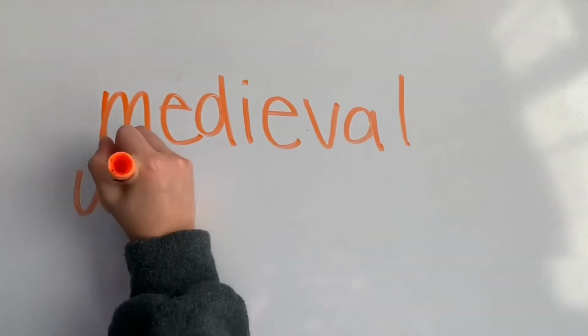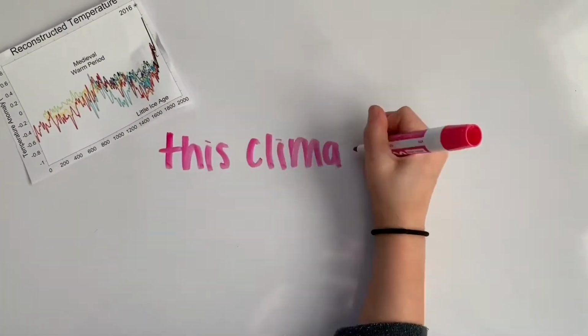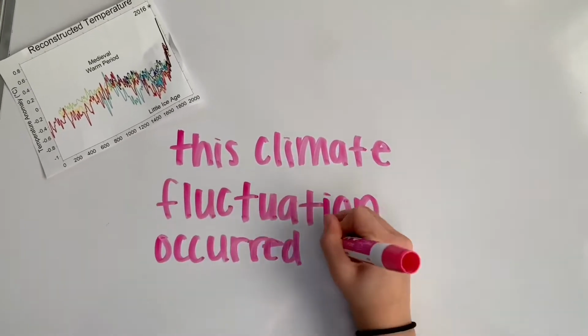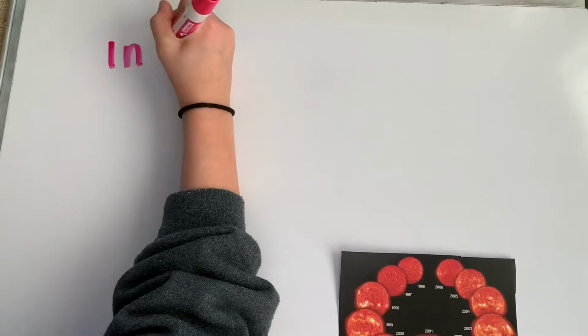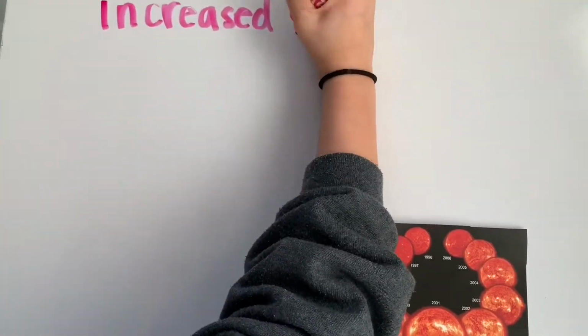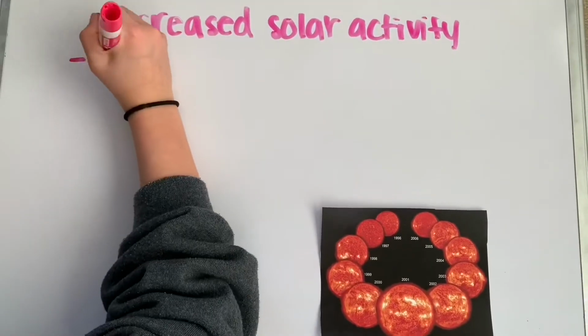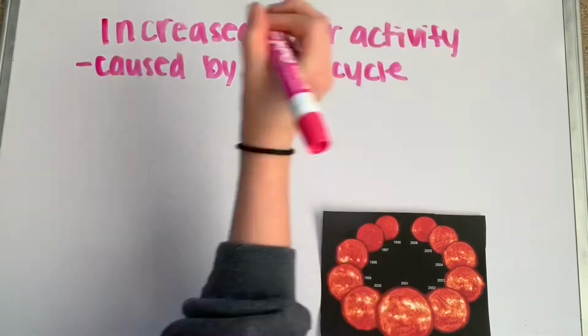We did our project on the medieval warm period. This climate fluctuation occurred from about 900 to 1300 AD. One of the factors that caused the medieval warm period was an increase in solar activity. This is caused by the solar cycle, which is a periodic 11-year change in the sun's activity, causing the sun's north and south pole to trade places.